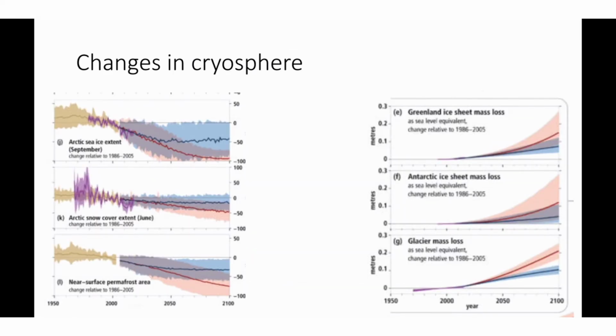If we look at the cryosphere changes due to global warming, ice sheets are melting. The height and the area extents of ice sheets are reducing. These figures show past and possible future changes in Arctic sea ice in September and June, permafrost area, Greenland ice sheet mass loss, Antarctic ice sheet mass loss, etc. All these figures show massive reduction in the global ice content. It has high impact on the sea level rise and albedo of Earth.